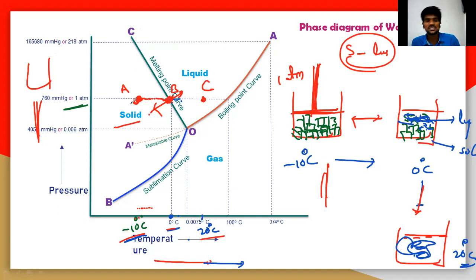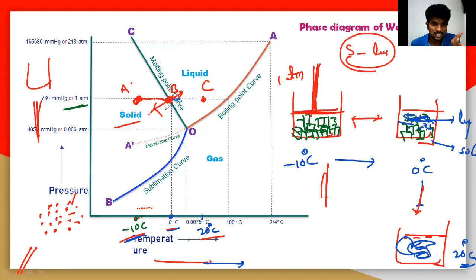So when you are giving a certain amount of heat energy, the solid particles, which are in very close contact, are very closely packed. When you increase the heat energy, the interaction between particles becomes very less, so the molecules can move freely and easily convert into liquid.